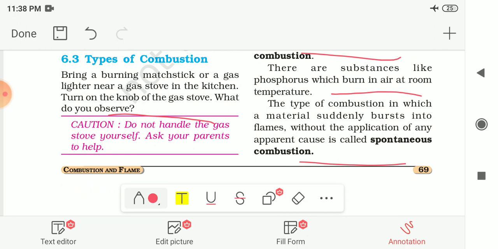One example is the burning of phosphorus. It starts burning in air at room temperature only. We do not need to give any extra effort or increase the temperature. So it is known as spontaneous combustion.